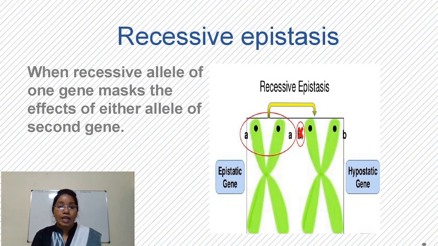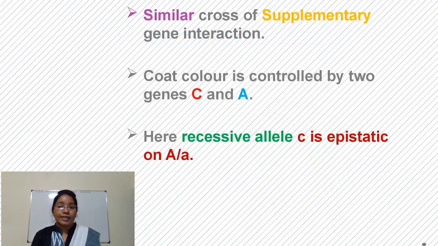Okay. This type of epistasis is present in coat color in mice. So this is a similar cross to supplementary gene interaction, so no need of remembering a new cross. In mice there are three types of coat colors: one is agouti, second is black, and third is albino.